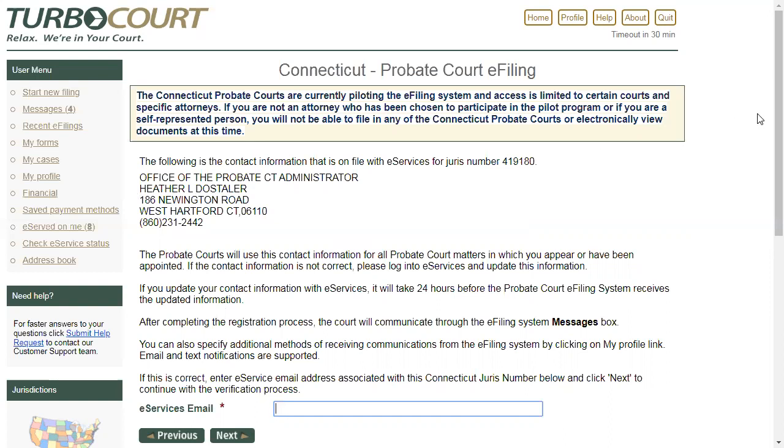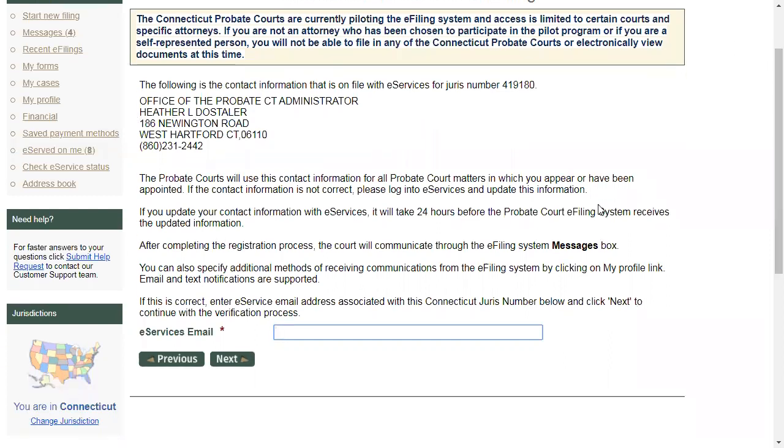Because you won't be able to get verified. All right, so I put in my juris number. eServices tells TurboCourt this is who we have on file for that juris number. Yes, that's me. Now I provide my eServices email address.